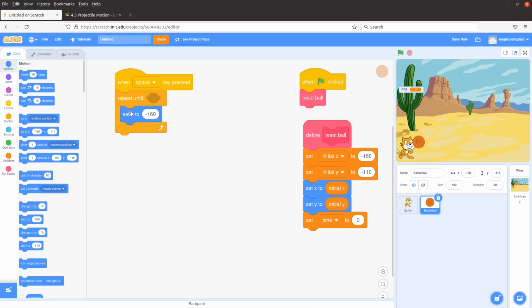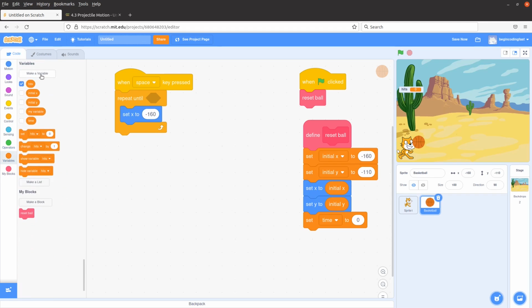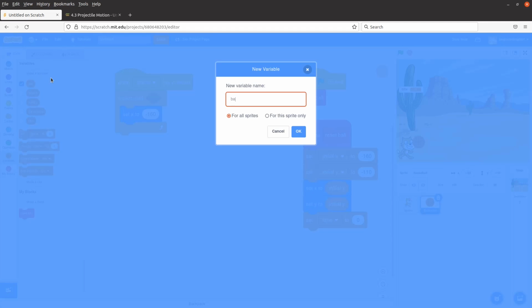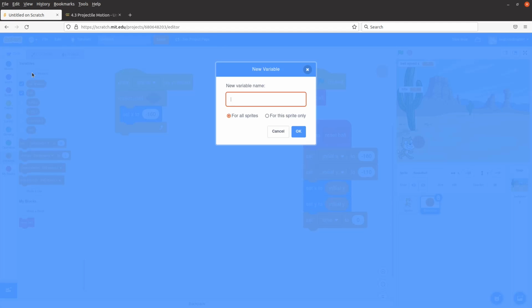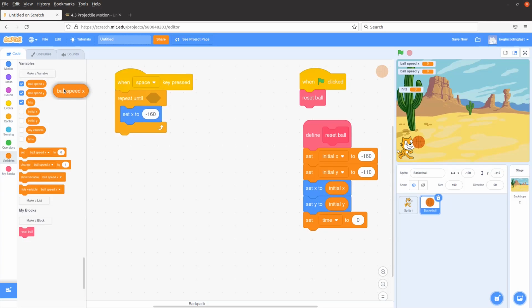I want to set x first. And we know that we have to provide the speed of the ball on the screen so that the motion can be created. That's why I have to set the variables first. Ball speed x, ball speed y. And then the formula is like this.